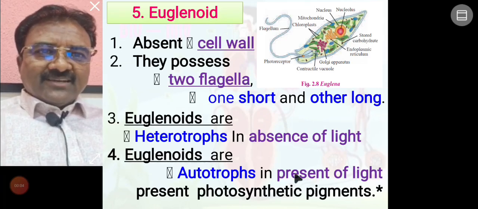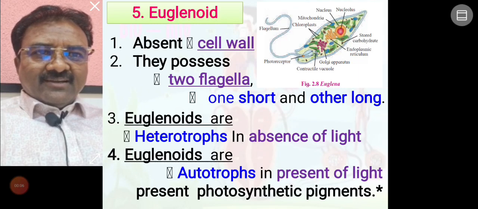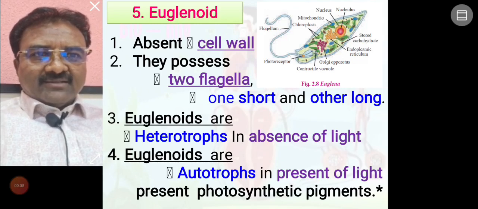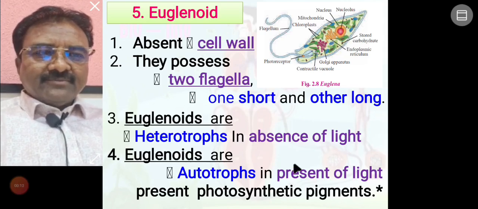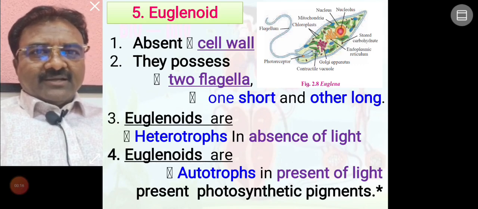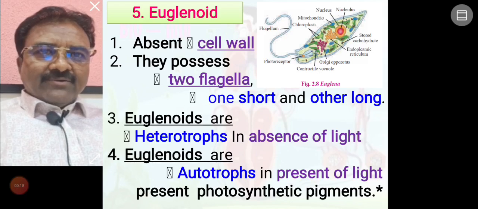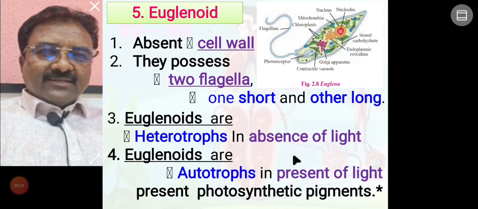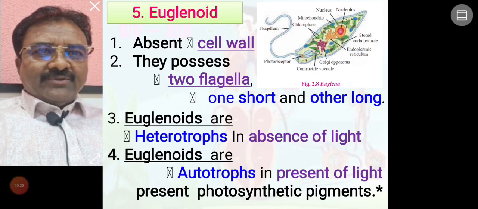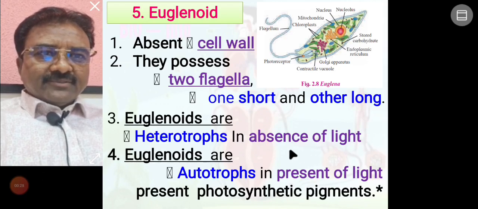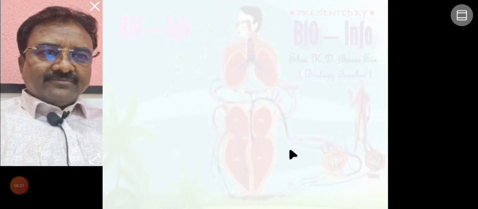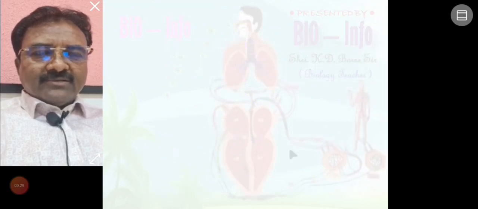Up to this, we have completed that kingdom Protista consists of 5 different groups: plant like protista, animal like protista, dinoflagellates, fungi like protista, and euglenoid. Now we learn the 5 kingdom system of classification.